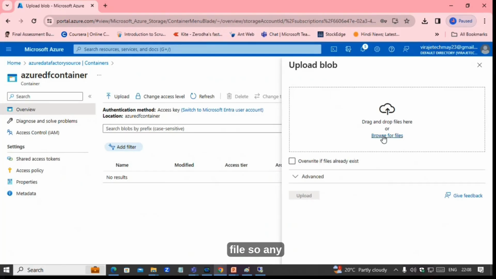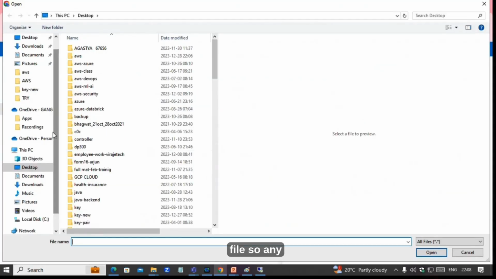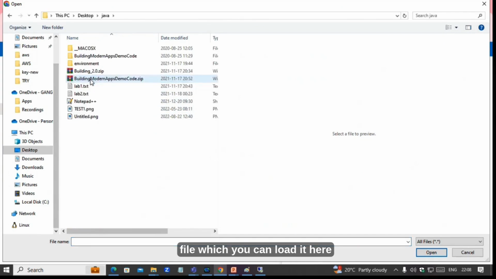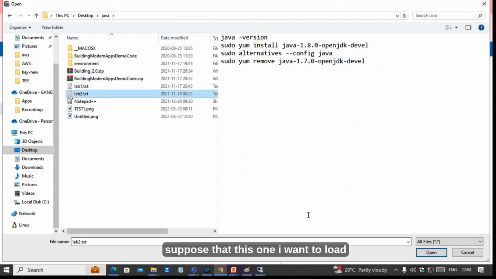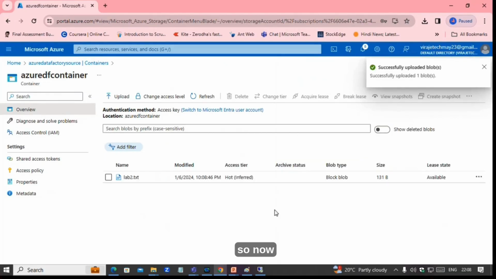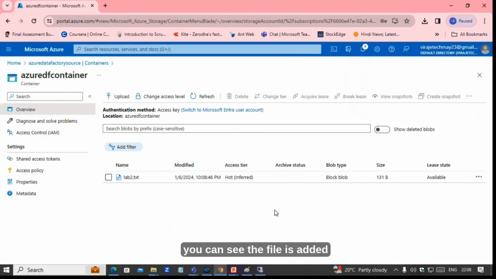Browse the file. So any file you can load here. Suppose this one I want to load, upload. So now you can see the file is added.